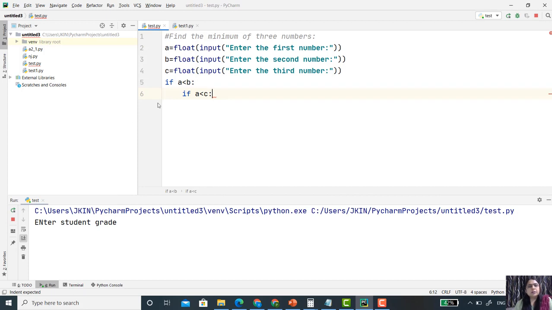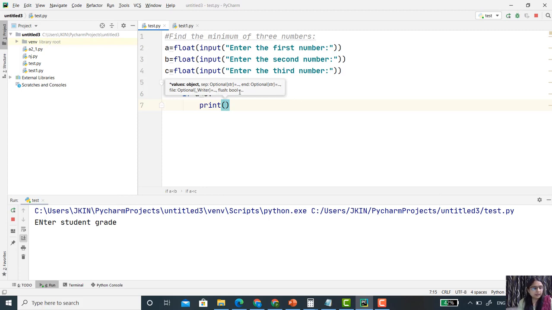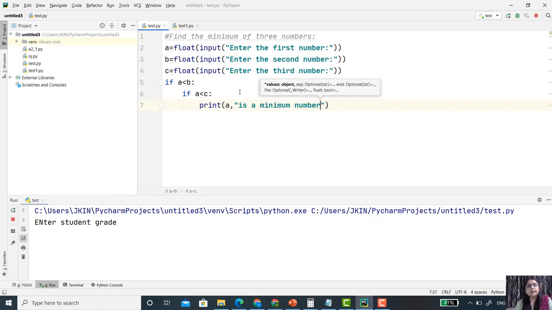This indentation specifies that it's an if inside if. Now if a is less than c, then we print a is a minimum number, because a is less than b and a is also less than c. So our minimum number is a.